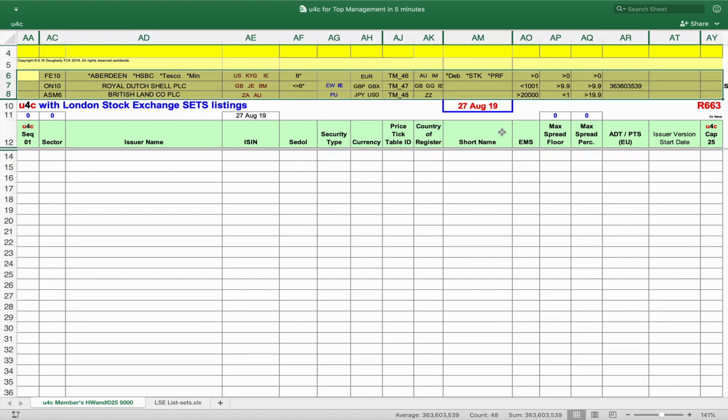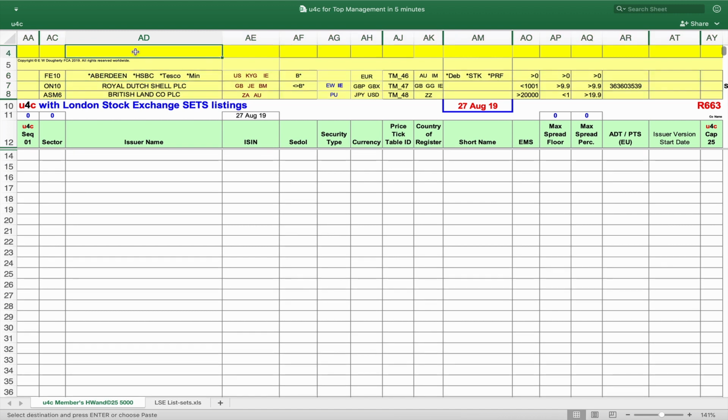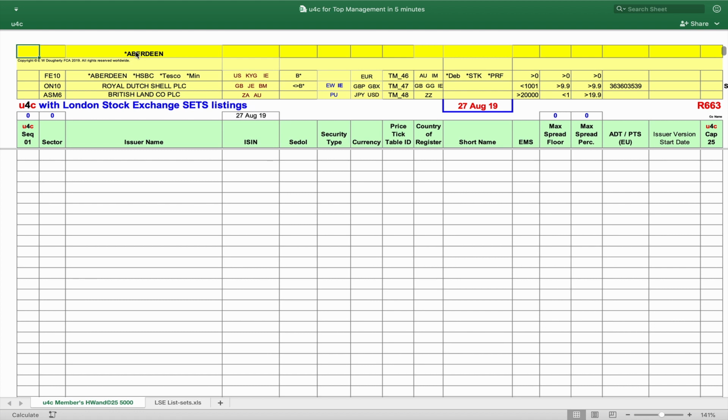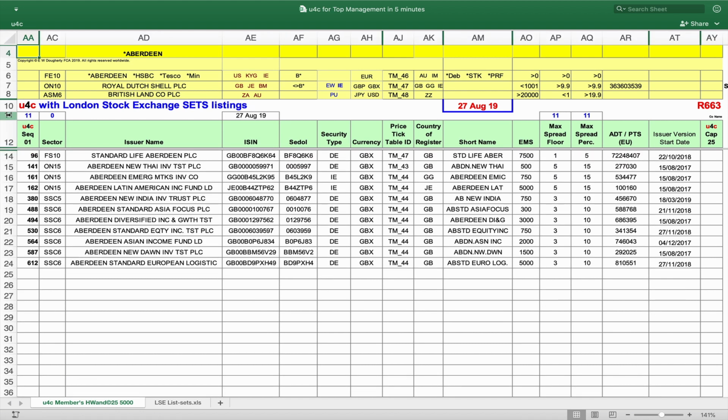We now see a u4c QStore, designed to hold FAQs ready to copy-paste into the u4c Q-bar in a few seconds. Say you need to know which of these 900 securities have Aberdeen in their name. We copy Aberdeen from the u4c QStore, we paste it into the u4c Q-bar, u4c the file, and there, in a few seconds, we see all 11 such securities.